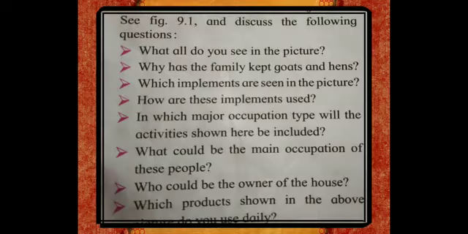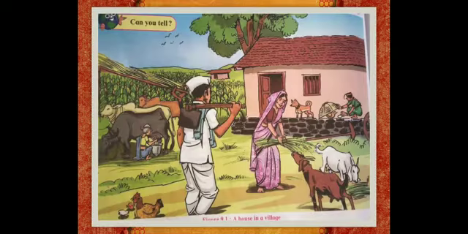Why has the family kept goats and hens? So the family has kept goats and hens because they give milk, eggs, etc. So then they sell the product in the market and they get money from it.